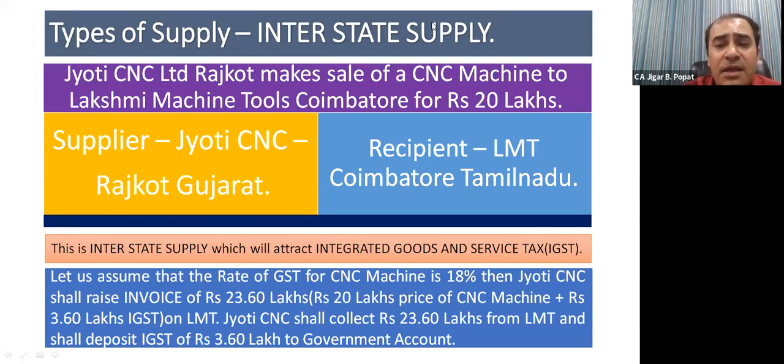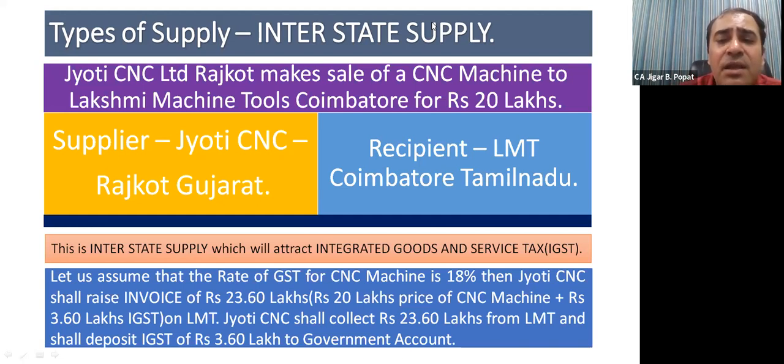Here Jyoti CNC is a supplier. Supplier shall collect value of supply. Here value of supply is price of machine, that is 20 lakhs. So supplier shall collect value of supply plus GST, that is 3.6 lakhs, from the recipient. So supplier shall collect total 20 lakhs plus 3.6 lakhs GST, total 23.6 lakhs from recipient, and then supplier shall deposit 3.6 lakhs GST to the credit of government. So supplier is coming forward, collecting value, that is price of machine plus GST from recipient, and then supplier himself credits this GST element to government.